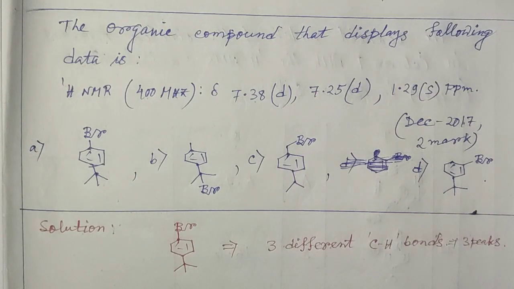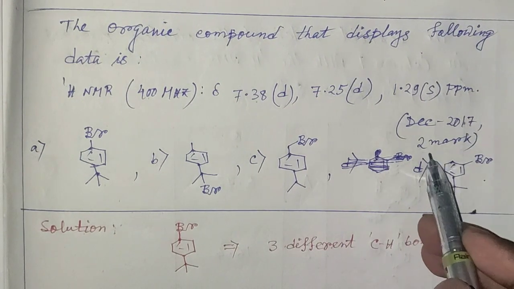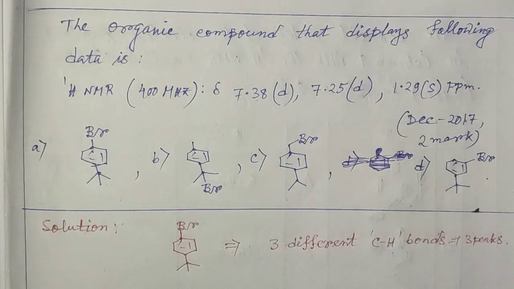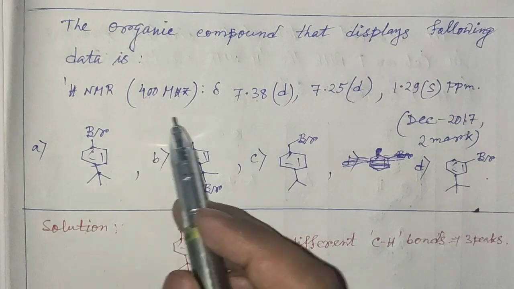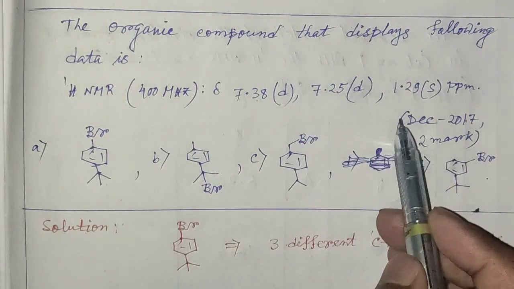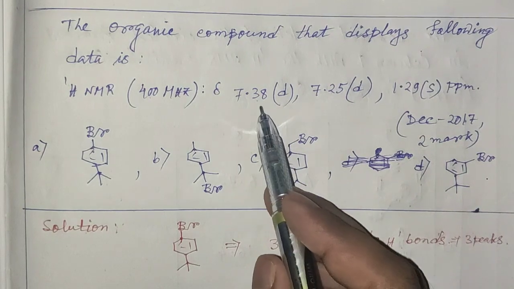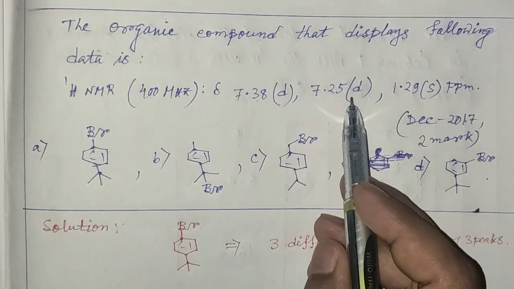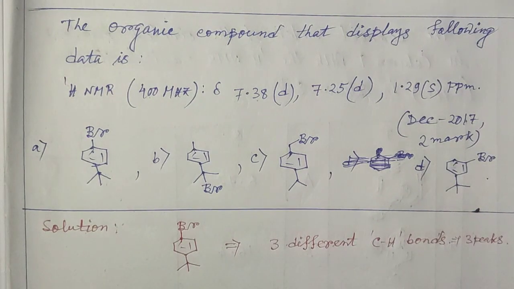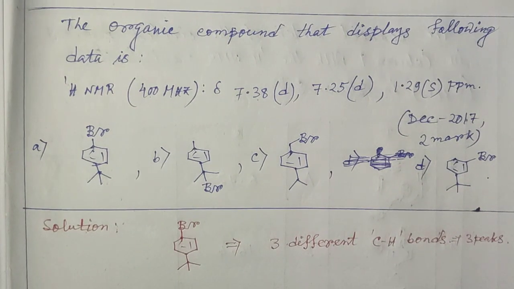The next question was asked in December 2017 for 2 marks. We have to identify the correct structure of the compound depending on this 1H NMR data. Now from the 1H NMR data we can see that there are mainly 3 types of different protons. We have to identify the compound which contains 3 different types of CH bonds.